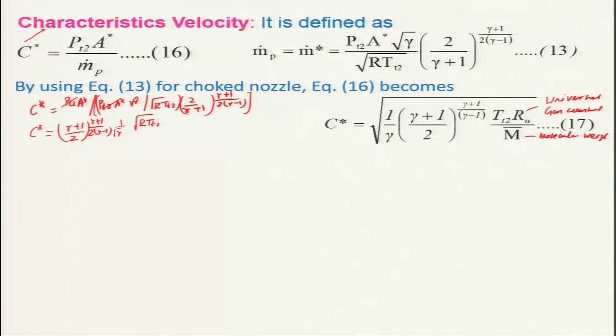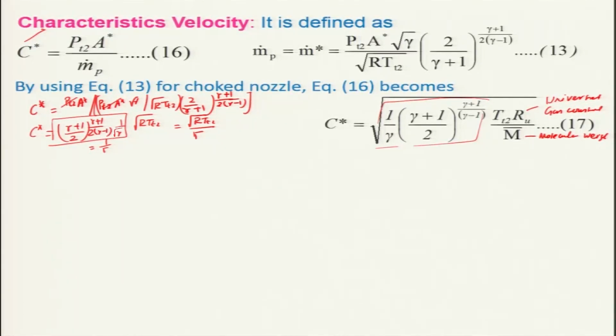Keep in mind that this particular term is basically a function of gamma only, which I can call 1 over gamma, and then we have root over R TT2 divided by gamma.